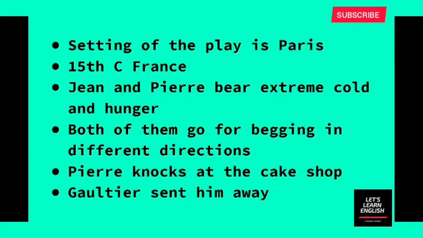So let's start the play. The Pie and the Tart. This play tells the story of two beggars, and it shows how skillfully they find their way to satisfy their hunger, satisfy their appetite. The setting of the play is Paris, and the time period is the middle of the 15th century. The play begins with the introduction of two beggars, Jean and Pierre.